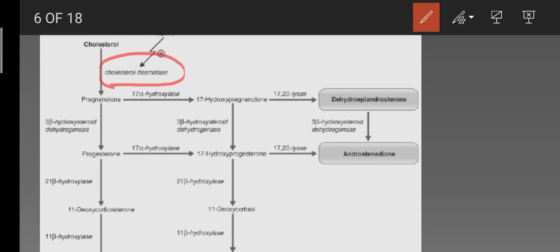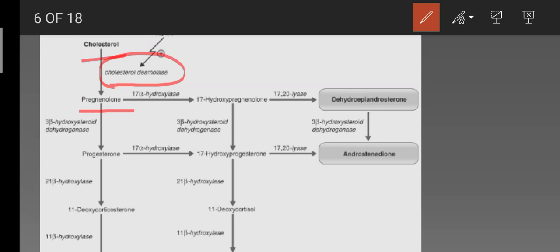This enzyme cleaves cholesterol to form pregnenolone. This is cholesterol, this is pregnenolone. This is a rate limiting step in the formation of adrenal steroids.